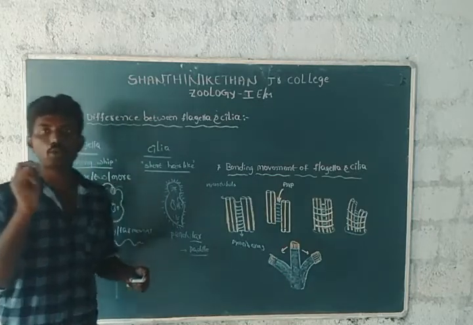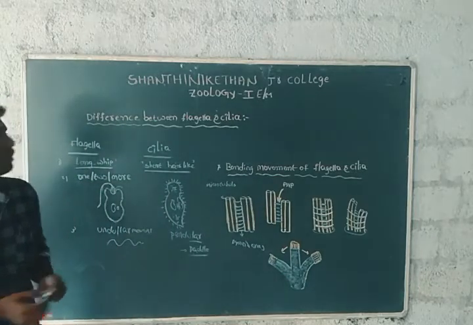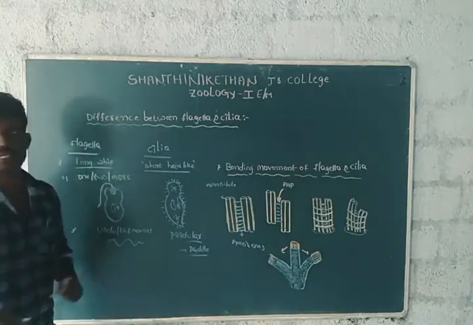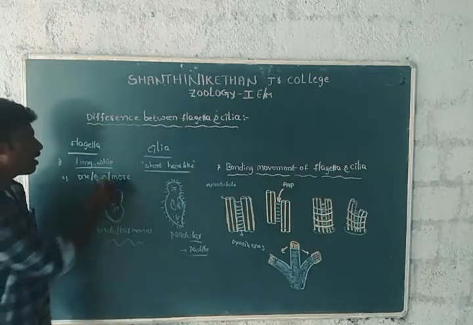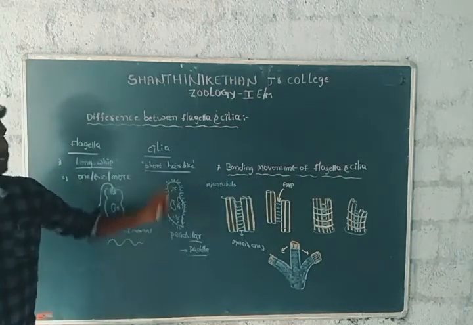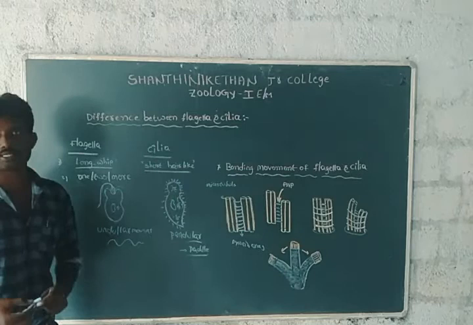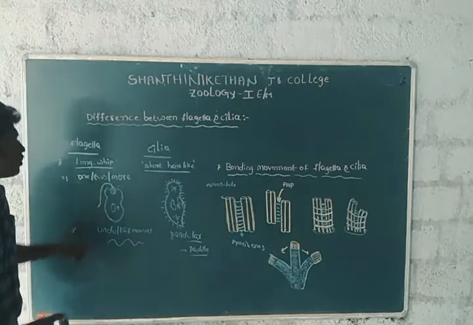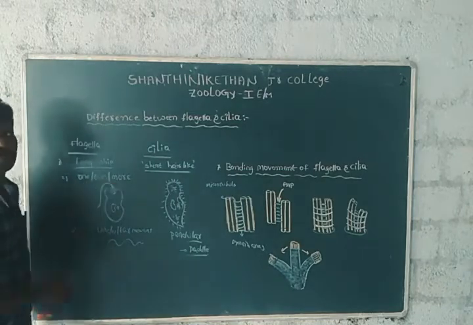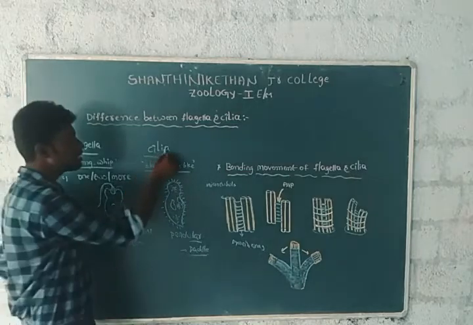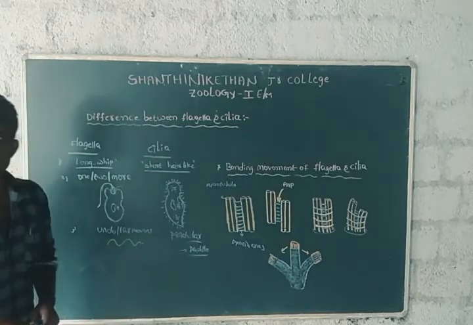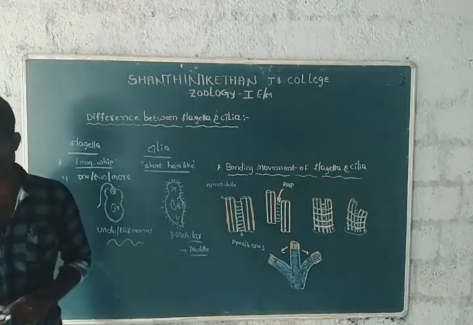Write any 2 differences between flagella and cilia. The flagellum is a long whip-like structure. Cilia are short hair-like structures. Flagella are present in one or two or more in the organism. Cilia are present in many numbers in the organism.